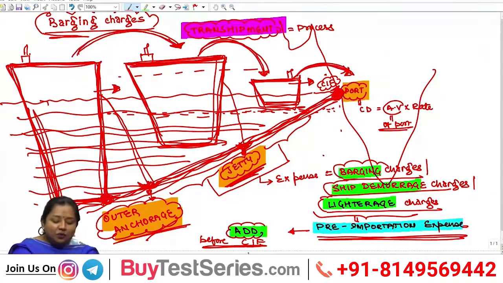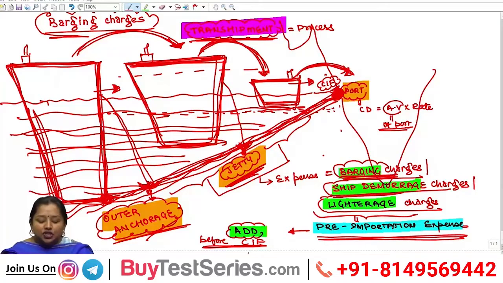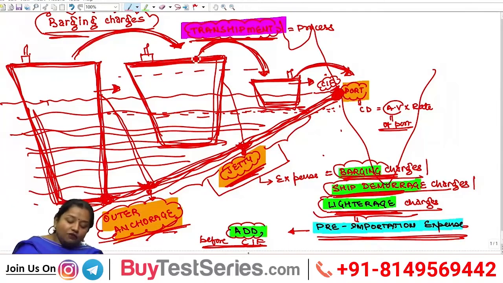The process of transferring goods from one vessel to another vessel is known as transshipment, and the expenses incurred for such transshipment are known as barging charges, ship demurrage charges or lighterage charges. When you transfer goods from a huge vessel to a medium-level vessel from the outer anchorage, or from the medium-level vessel to a smaller vessel from the jetty, then the process of transshipment